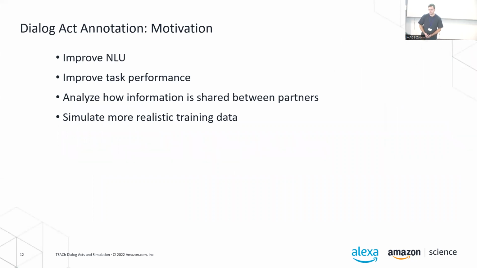But furthermore, adding dialog acts allows us to analyze the patterns in which the annotators share information in the sessions, as well as hopefully use them as guides in work to simulate more such sessions that can help us improve the model performance even further.